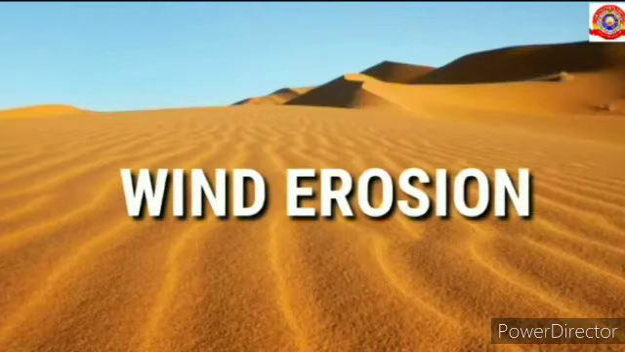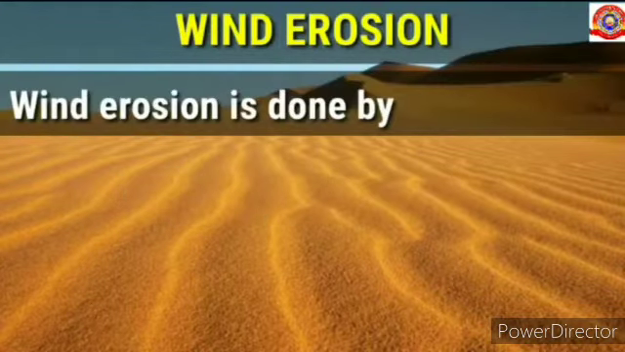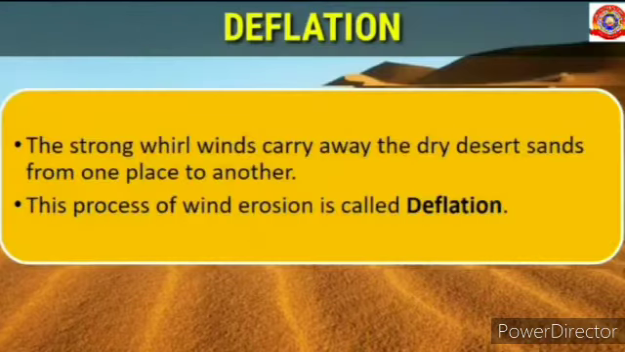Let's learn about wind erosion. Wind erosion is done by deflation and abrasion. The strong winds carry away the dry desert sands from one place to another. This process of wind erosion is called deflation.